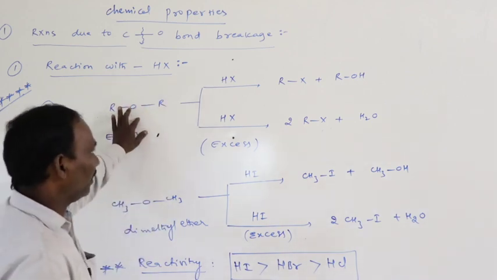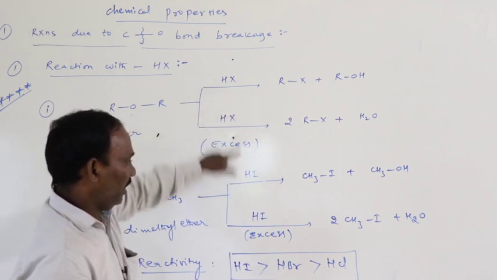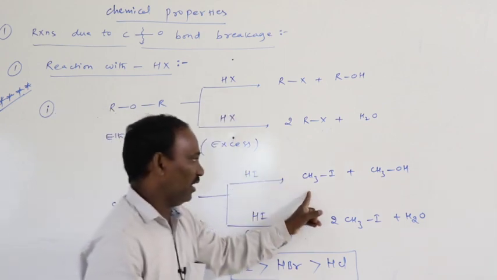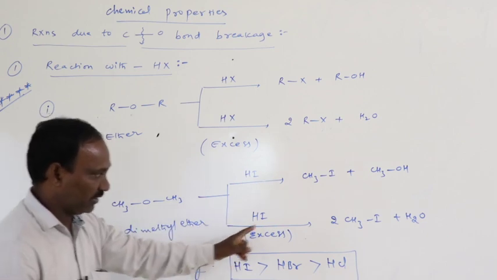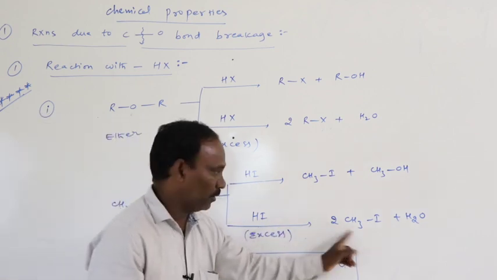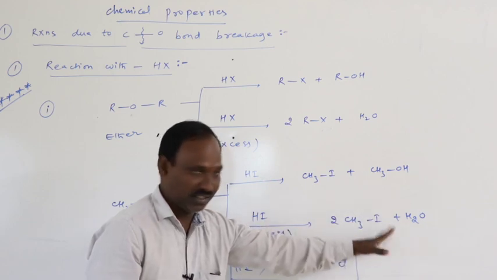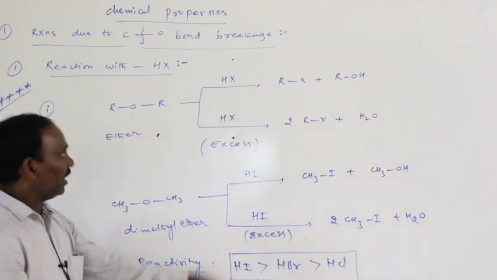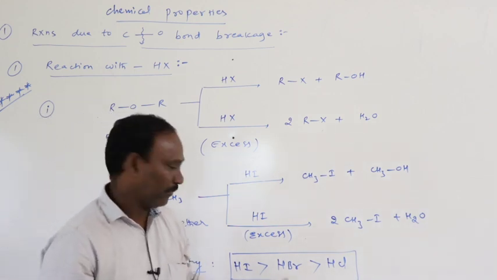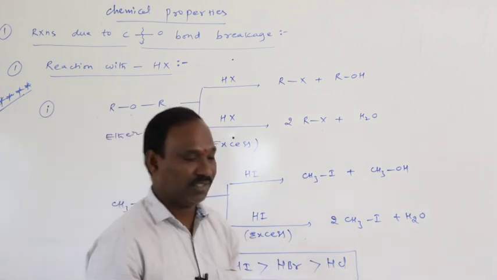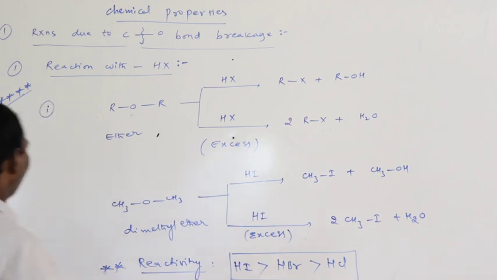Okay, ether reacts with HI to give alkyl iodide and methyl alcohol. If hydrogen iodide is taken in excess, 2 moles of methyl iodide are formed without formation of alcohol, and water. Reactivity of hydrogen halides: HI is more reactive than HBr, and HBr is more reactive than HCl, hydrogen chloride.